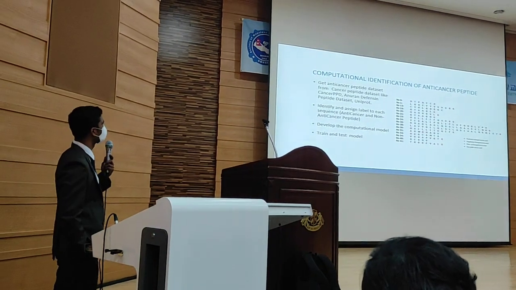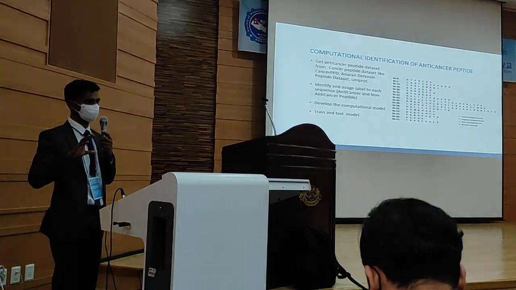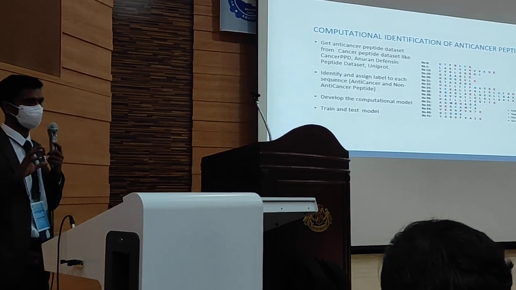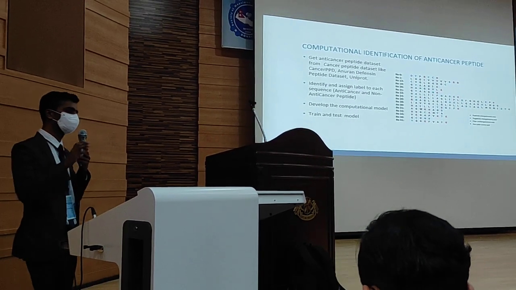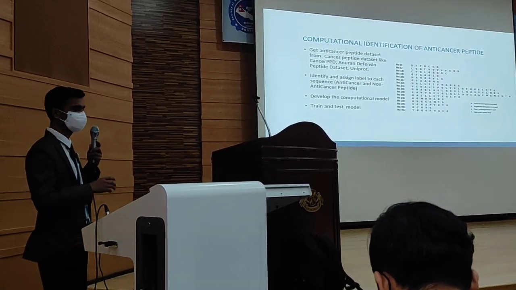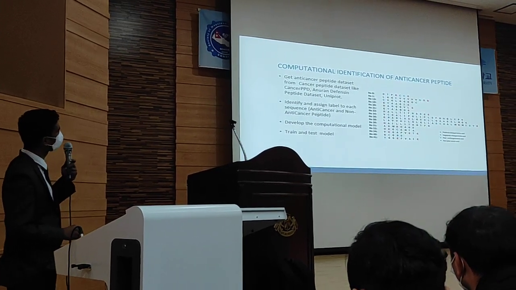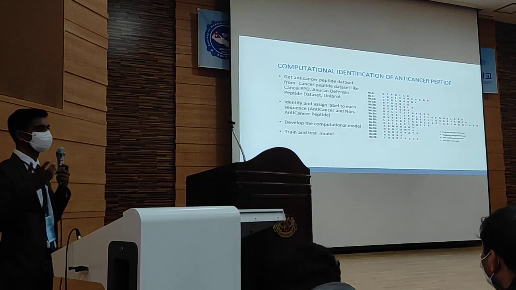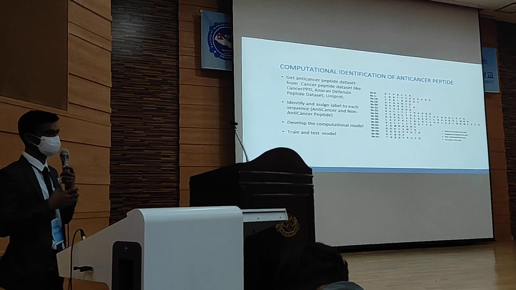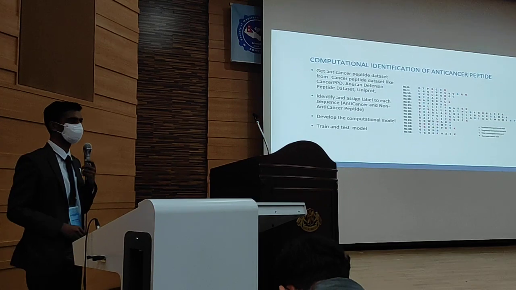not. And as we can see, all these peptide data sets are time series data sets, and they are a combination of 20 amino acids. Their composition doesn't determine their activity, what they do. So we need to model these problems by using some kinds of features for predictions. So our main target is to develop a computational model, train and test it, and evaluate on the independent data sets whether the developed model, the proposed method, achieves the expected prediction accuracy or not.